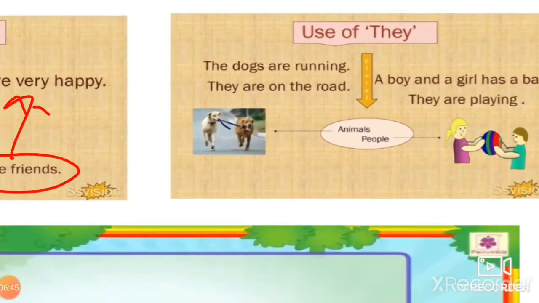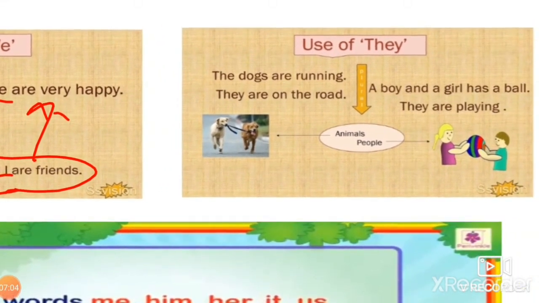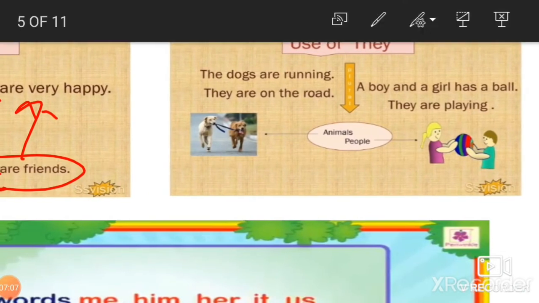Now they. They will be used for human beings, for living beings, for people, and for animals also, more than one. They, ek se jada, more than one. The dogs are running. Dogs, S, ek se jada, more than one. That is why they. That is why I told you we and they are plural forms. They go with the plural noun, beta. जब एक से ज़्यादा noun की बात होती है then we say they.